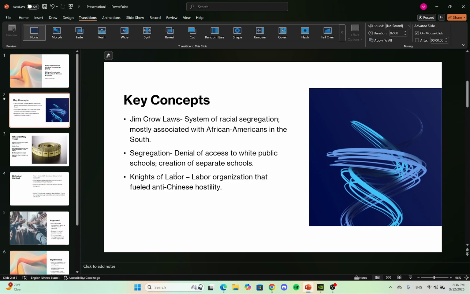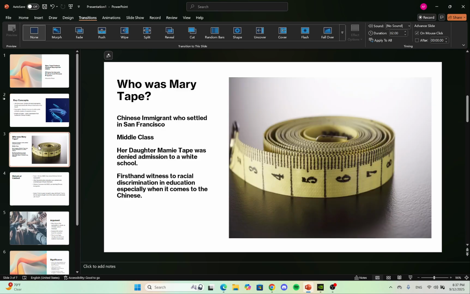The Knights of Labor, labor organization that fueled anti-Chinese hostility. The Knights of Labor are pretty important to speak about because they're one of the only groups that were excluding the Chinese mainly from being a part of their group, and they were very against the Chinese.